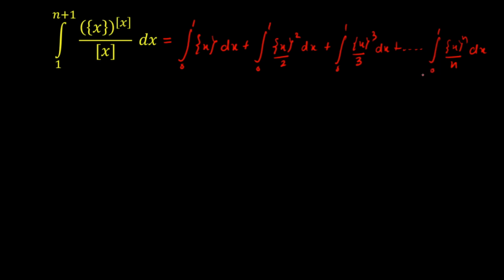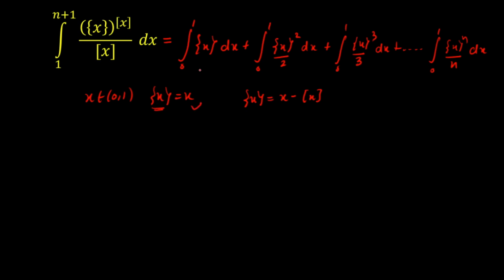The main reason is, when x is varying from 0 to 1, our fractional part of x will become x, because I can write the fractional part of x as x minus gif of x, and here gif of x from 0 to 1 will be 0. So that's why the fractional part of x will be equal to x. That is the main reason I have converted all the limits from 0 to 1.